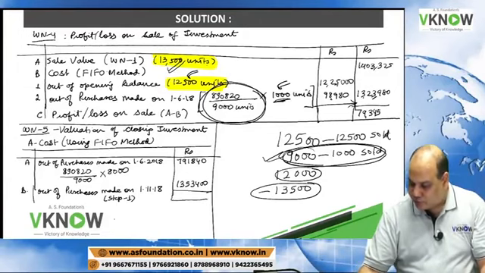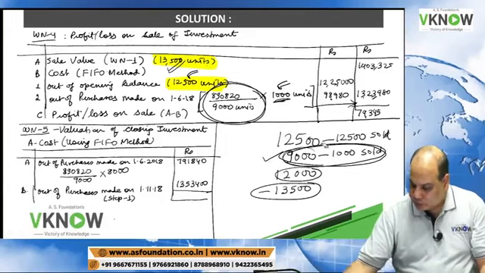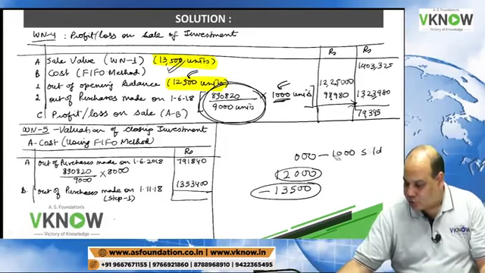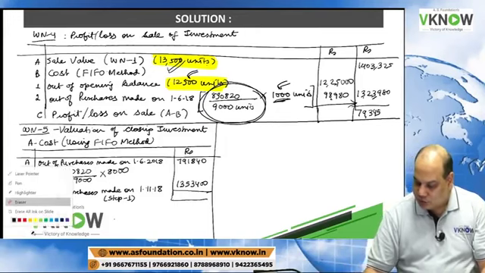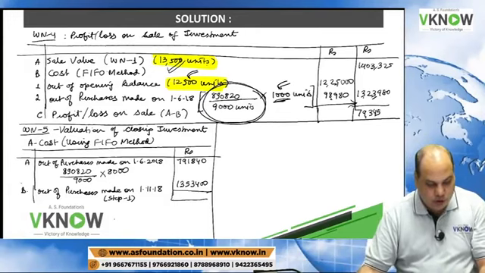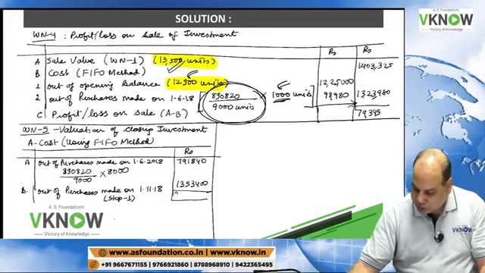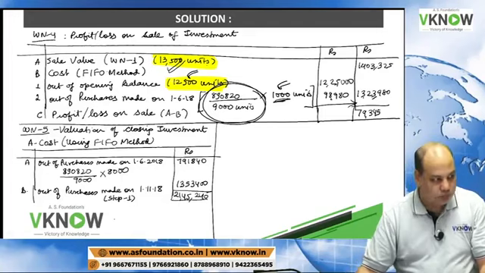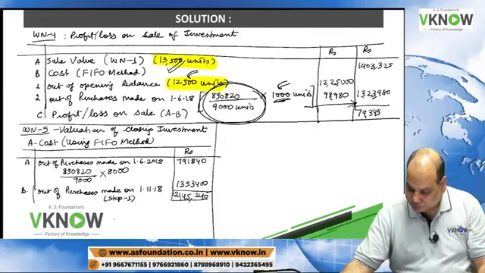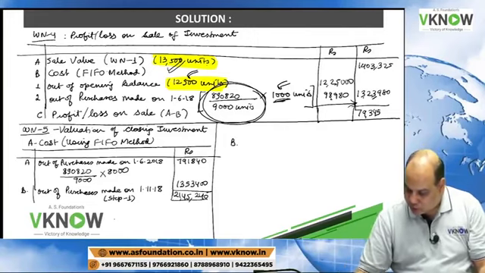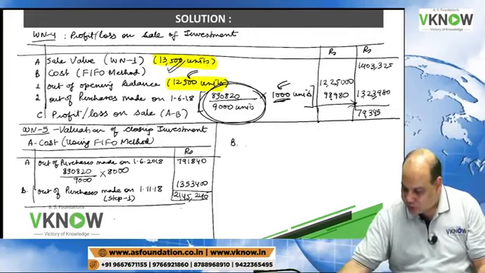Tell me the total of this. Total of cost of closing investment. You will add these two numbers. You will get 21,45,240. Below this, close this table. Below this write down B, market value.